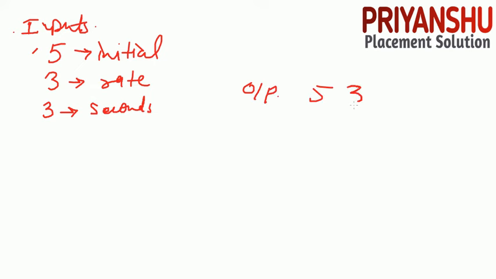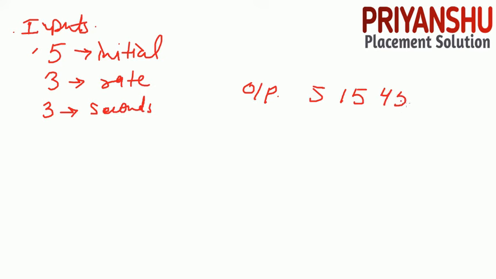Sorry, not 533, the output is 5, 15 and 45. Clear? This is the output. Now how to get this output, friends? As you can see, this is the initial energy, right? So you need to find the energy per second. So how many seconds are there? There are 3 seconds. That's why our output has 3 values.